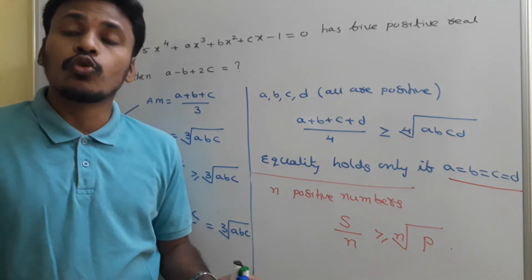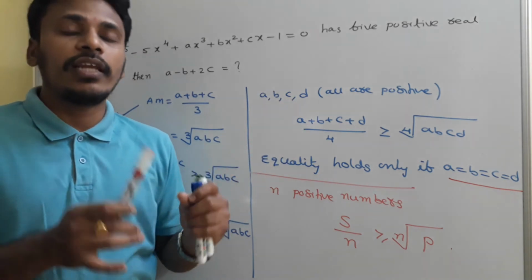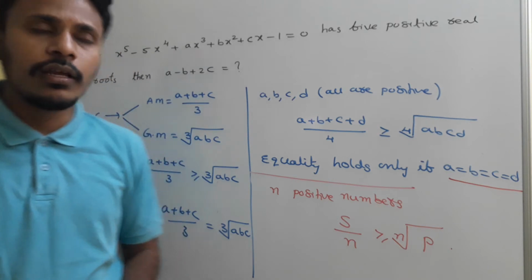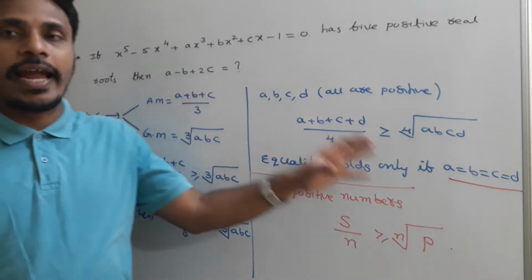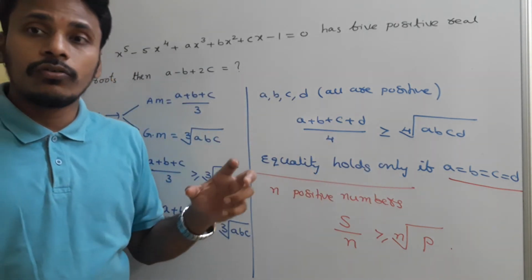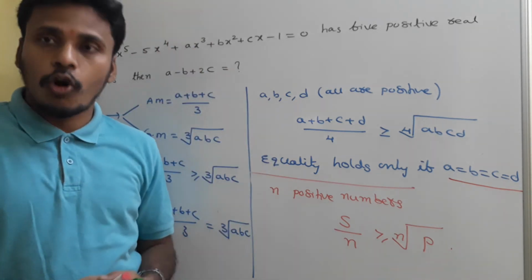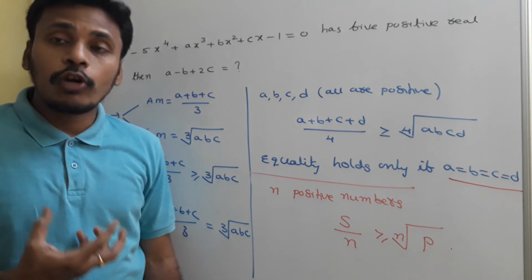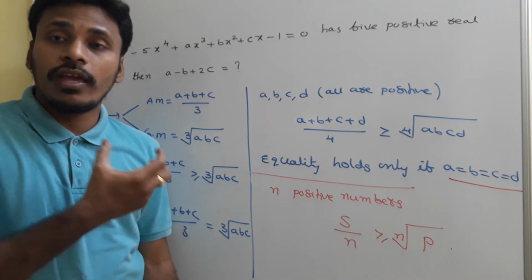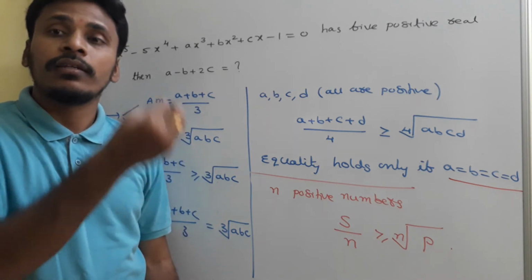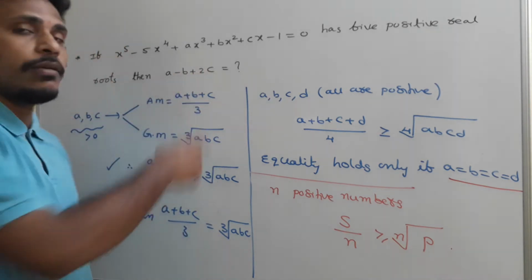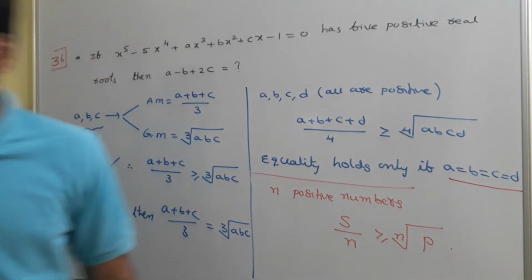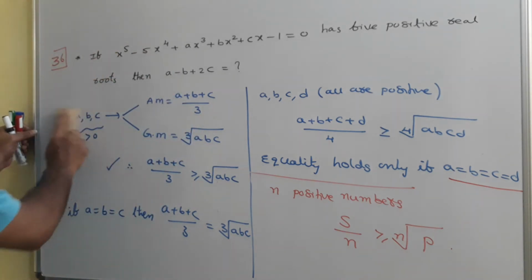Just to solve my problem, we need the concept related to AM and GM, arithmetic mean and geometric mean. That's why I am just giving you the idea of that concept. Now just apply this concept to solve the problem. Look at the problem, read the question, and try to apply our idea of AM and GM to find the required a minus b plus 2c. Just pay attention to the problem itself. Now have a look, I am erasing this.